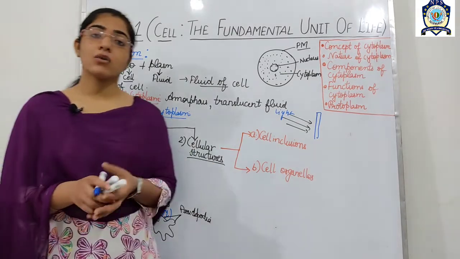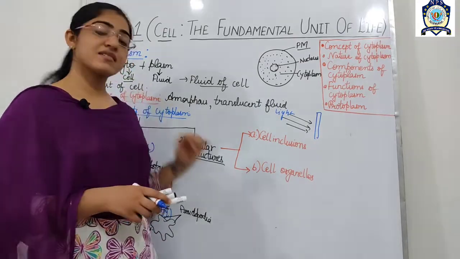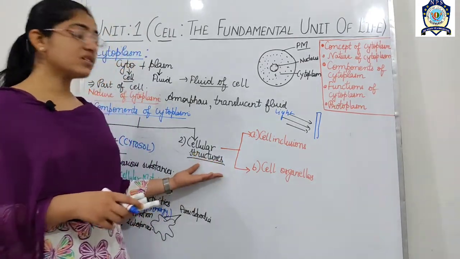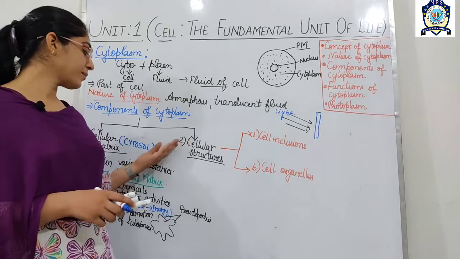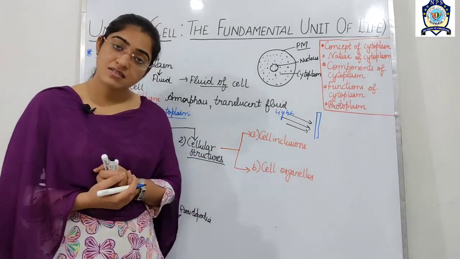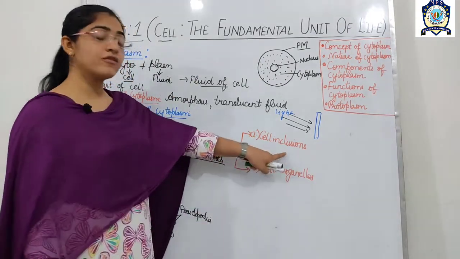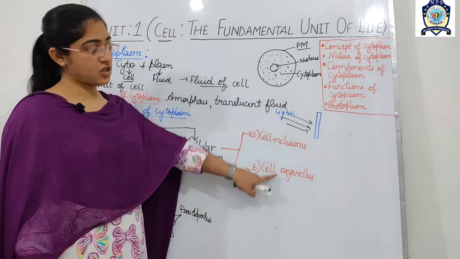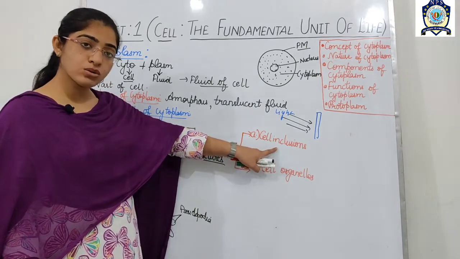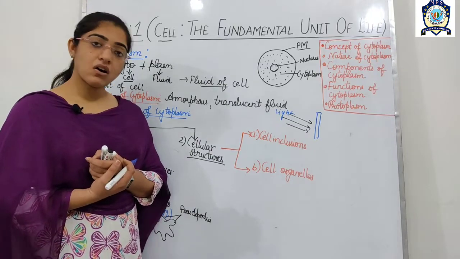If we talk about the second component, which is the cellular structure, these cellular structures are present in the liquid part of the cell. And it is again composed of two components. One is the cell inclusion and the other one is the cell organelles.